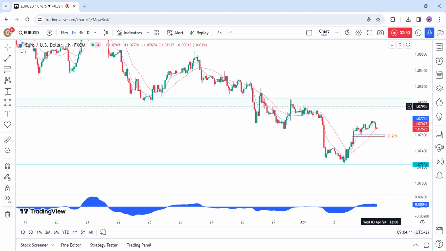The sellers, on the other hand, will want to see the price breaking lower to invalidate the bullish setup and increase the bearish bets into new lows.